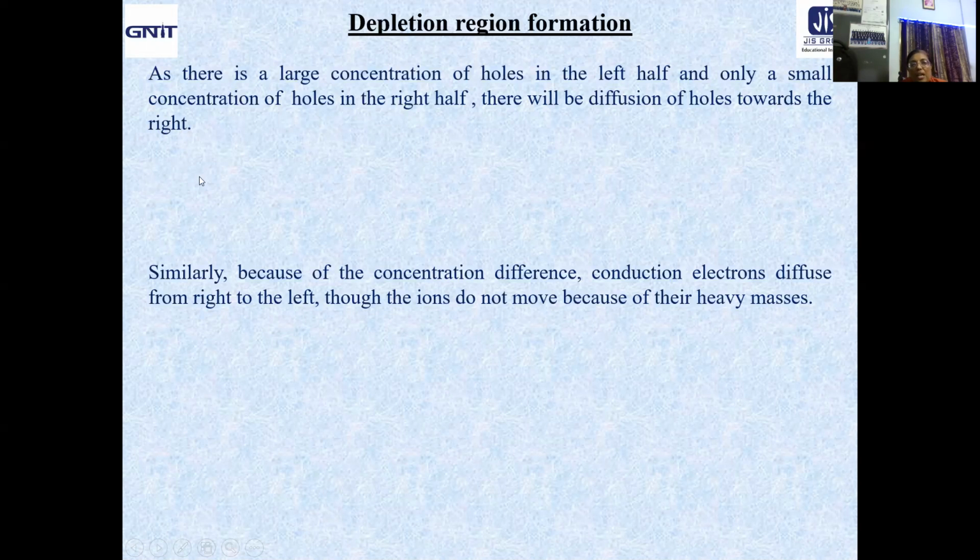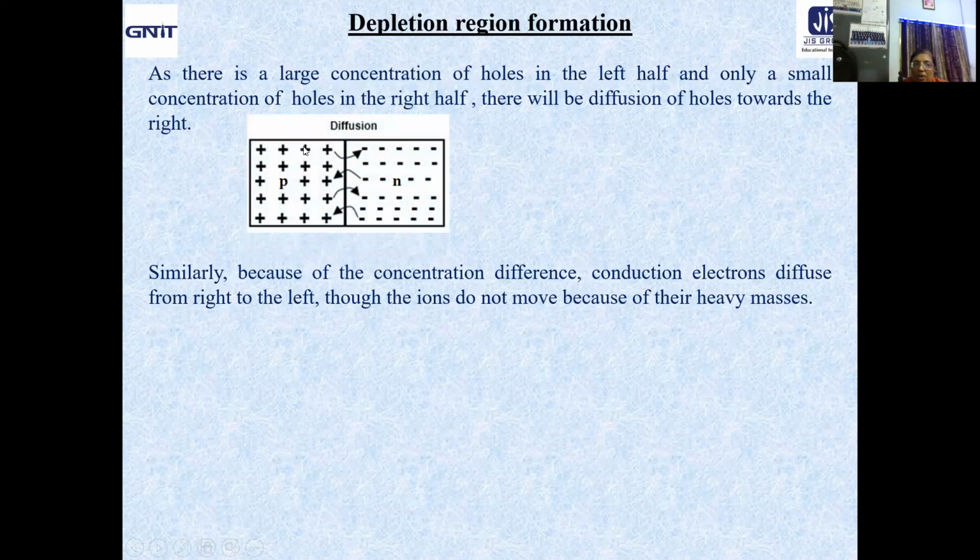So definitely you cannot expect that both electrons and holes will be 100% distributed on both sides. Depending upon the direction of diffusion, their concentration varies, but all holes on one side and all electrons on the other side is practically not possible. So there is a very high concentration of holes on the left, and only a small concentration of holes in the right half.